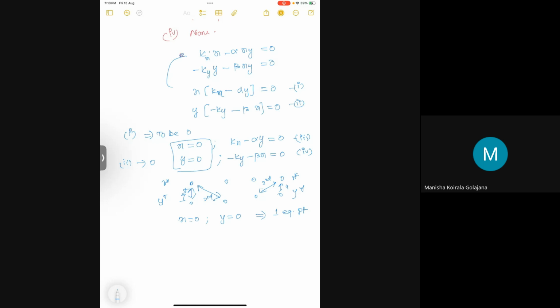The second combination is that x is equal to 0 and minus ky minus beta x is equal to 0. While doing this, you know x is already 0, so I'm just substituting x equal to 0. This will give me xy equal to 0. Ky it is, right?